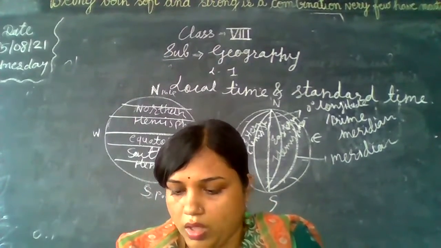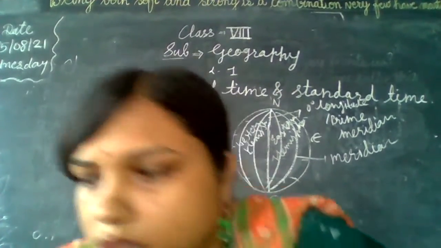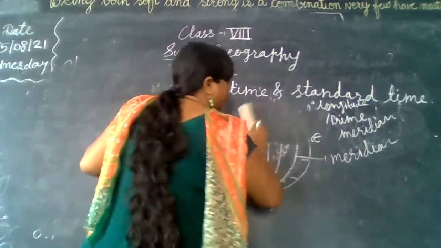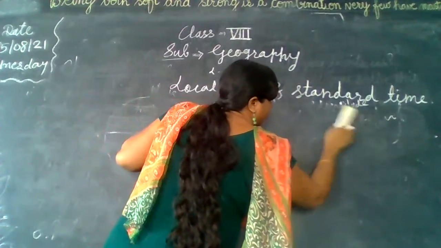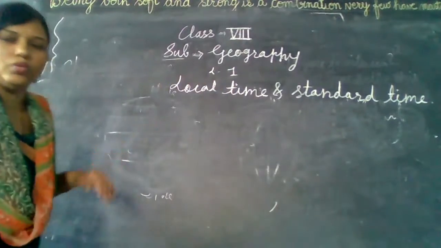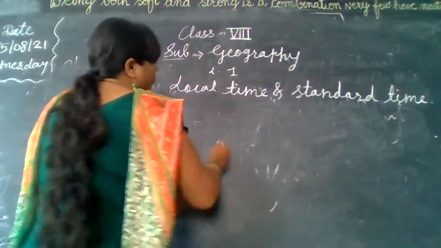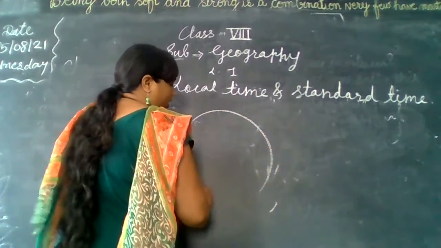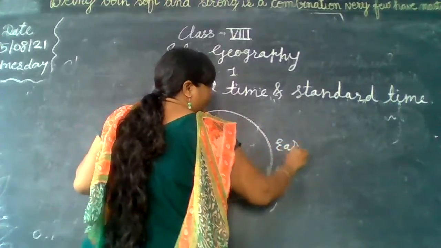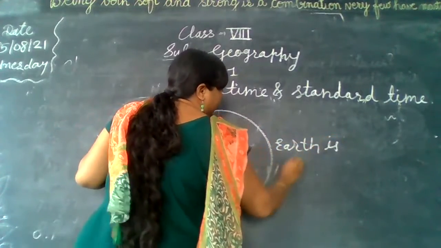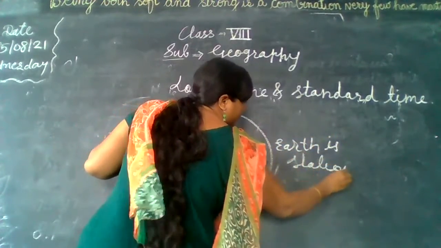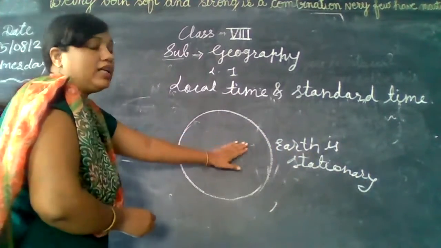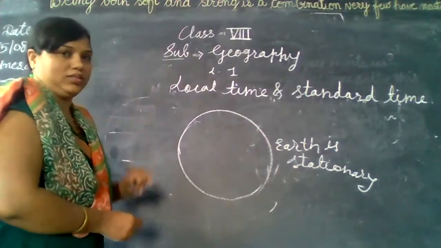Okay, so now the next concept that you should know to answer the questions you have at the very beginning. The answer will be from this concept only. So now we will discuss the earth. Earlier it was thought that the earth is stationary, and the sun is moving around the earth.